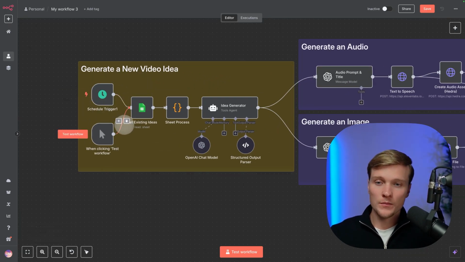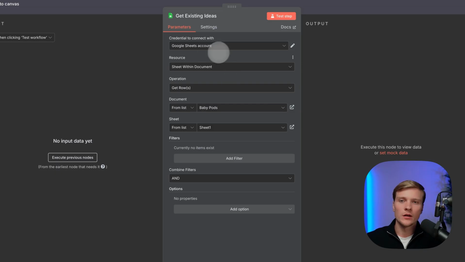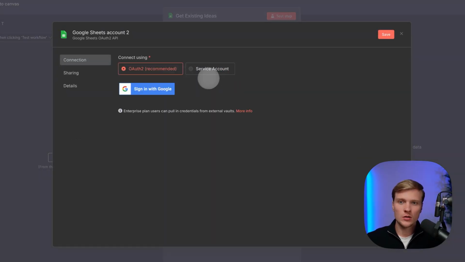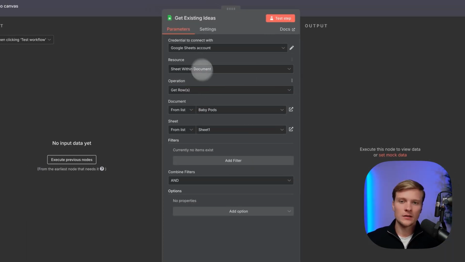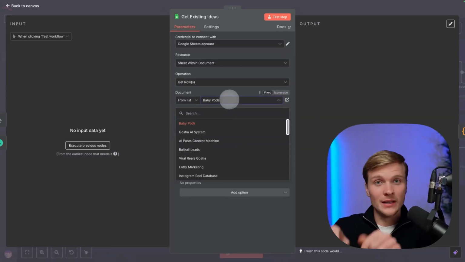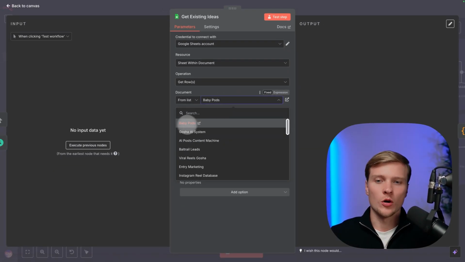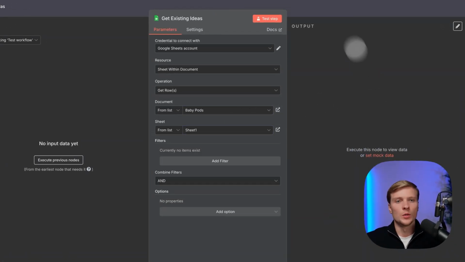So first of all, we'll go from the left side to the right side. We'll open this node, and here you will connect your Google Sheets account. So here you will press create new credential, and here you will just press sign in with Google, which will be super easy, right? Then once you have this connected, here you will select the document, which you've just copied from the link down below. Mine is called Baby Pods, and here you will select the sheet, just Sheet 1, which is super easy, right?